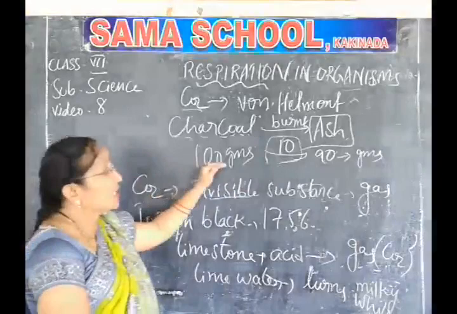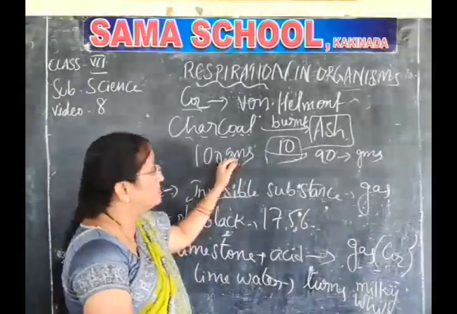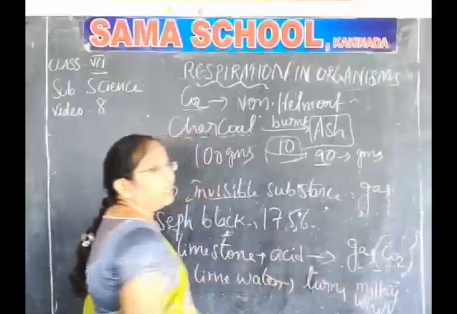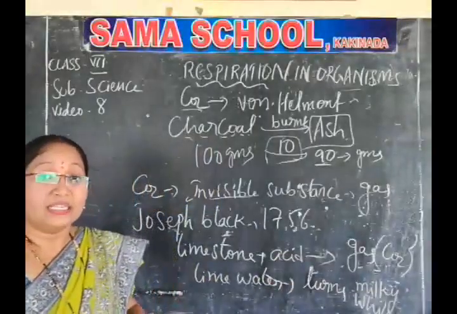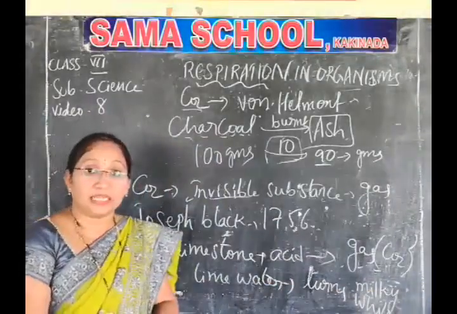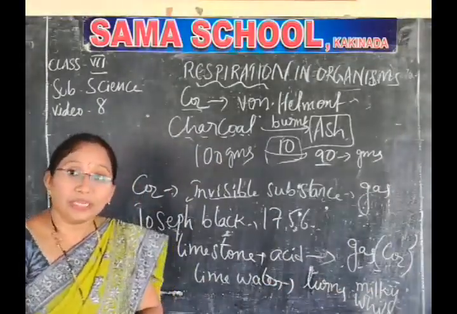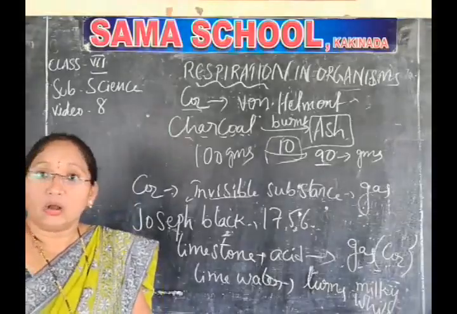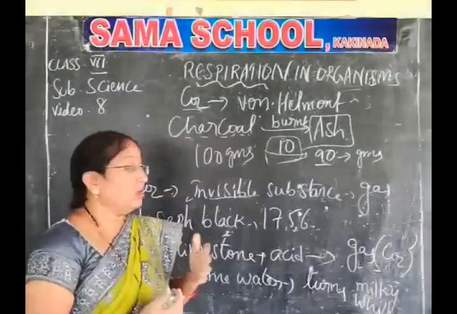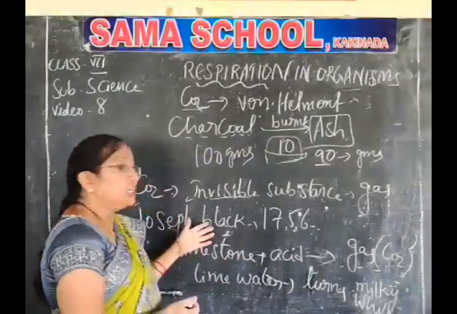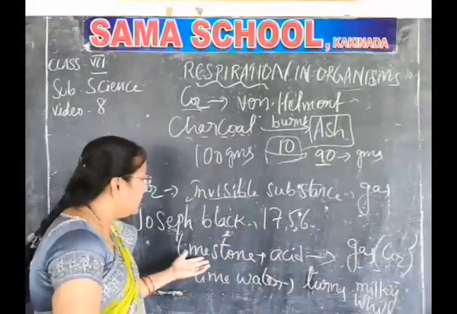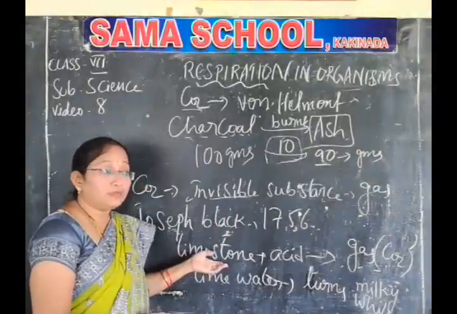So if the charcoal weight is 100 grams, after it becomes ash, 10% is in the form of an invisible substance, nothing but gas. It might be carbon dioxide, he said. That is Von Helmont. Later on, in 1756, Joseph Black stepped further and did an experiment on limestone.